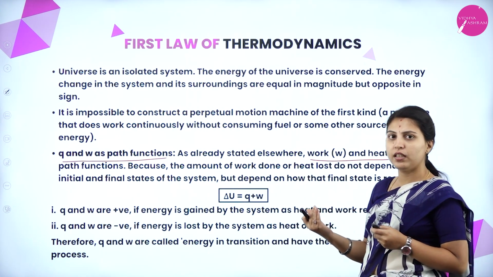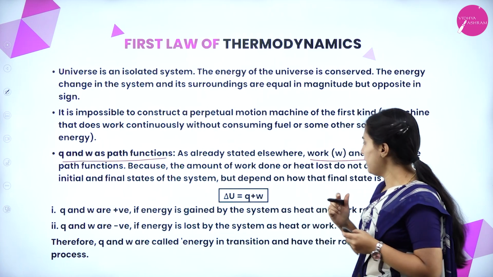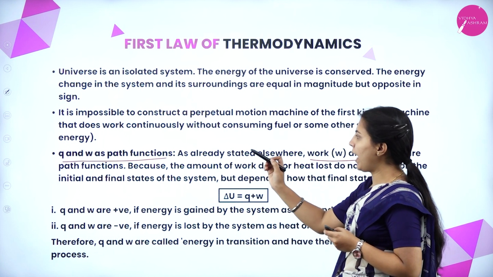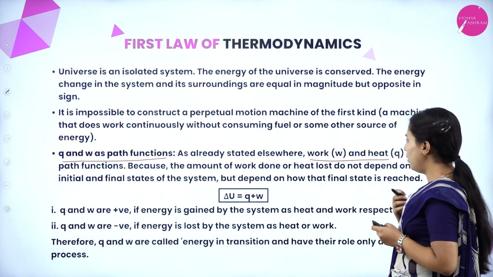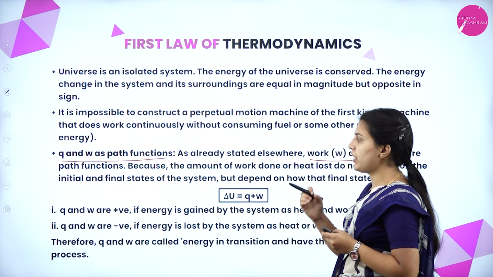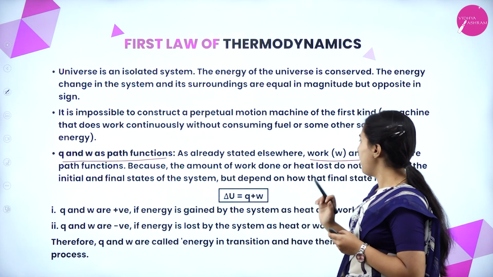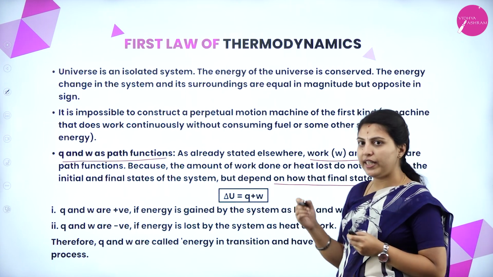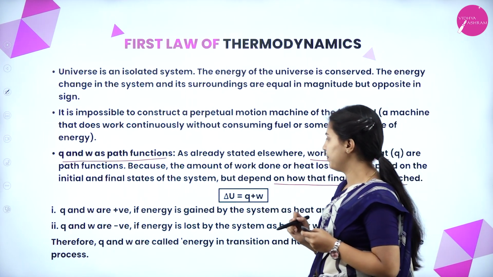Path function means it depends on which path the process has taken. Here, the amount of work and heat depend on how that final state has been reached. That is why they act as path functions.